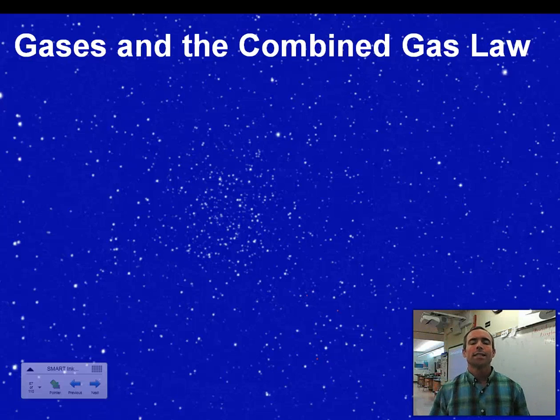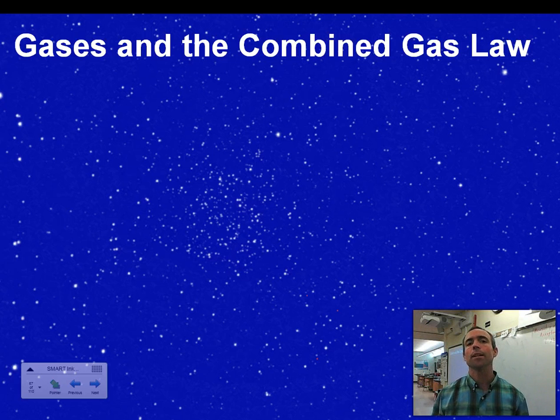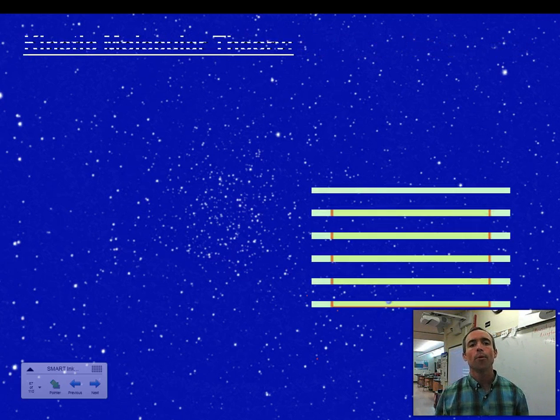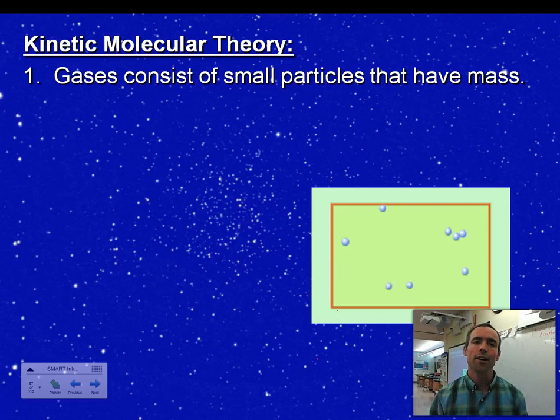Okay, welcome to video lesson number 10.5, gases and the combined gas law. Now, to understand any scientific law, we need a theory, and the theory to understand the properties of gases is the kinetic molecular theory. Point number one of the kinetic molecular theory tells us that gases consist of small particles that have mass. Now, remember, you even measured the mass of air in the under pressure lab and calculated its density.